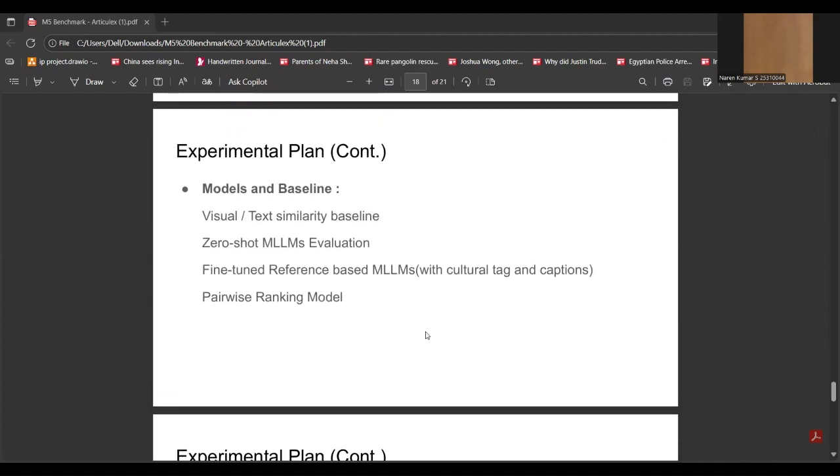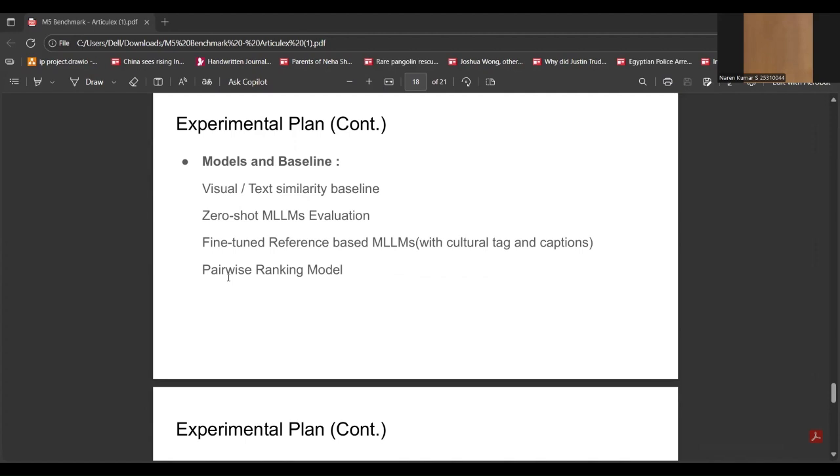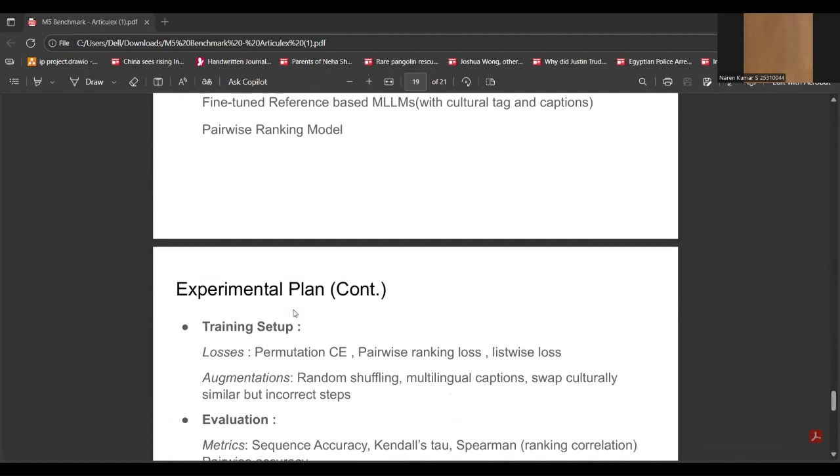Some of the baselines we are trying to use to evaluate the performance are a visual/text similarity baseline, a zero-shot multimodal large language models evaluation, and a fine-tuned reference-based multimodal large language models evaluation, where we train the models on our images and then see how they perform. And one of the common ones is a pairwise ranking model.